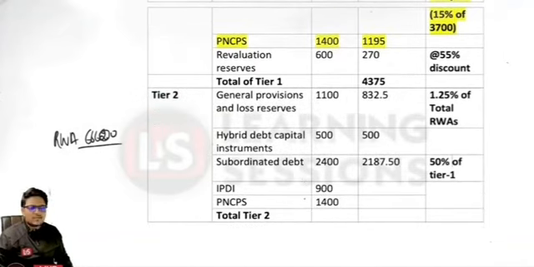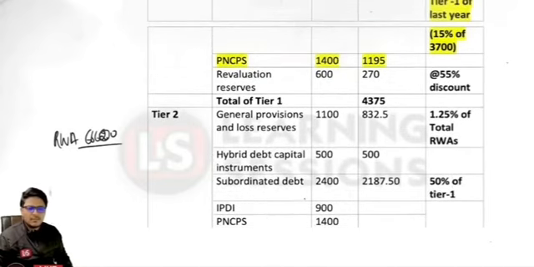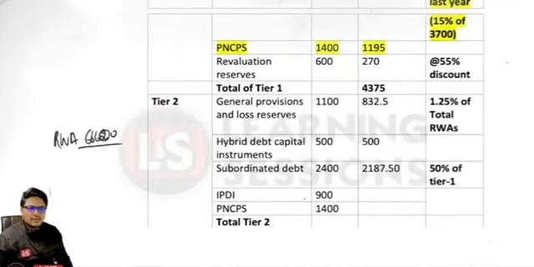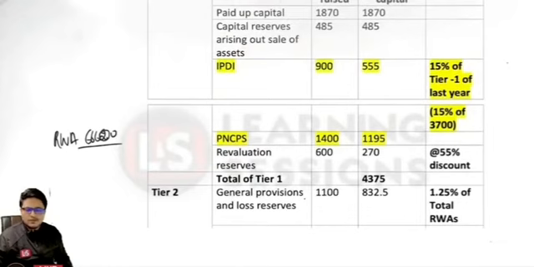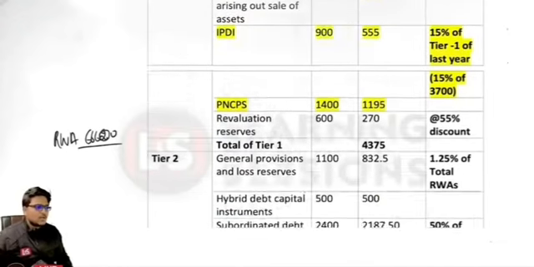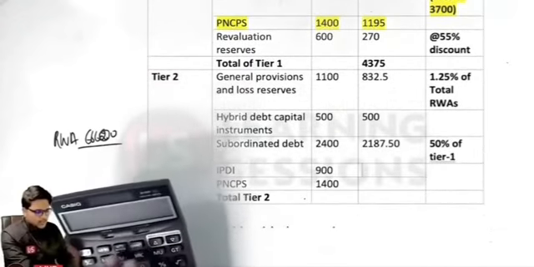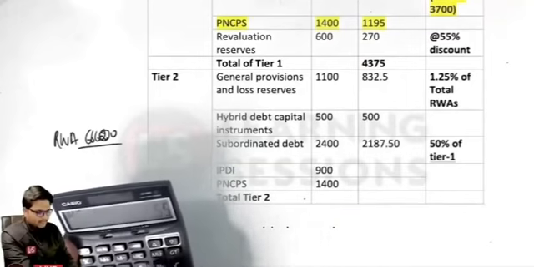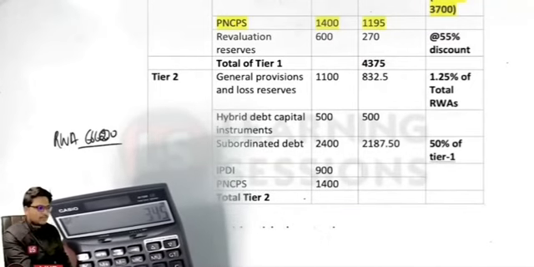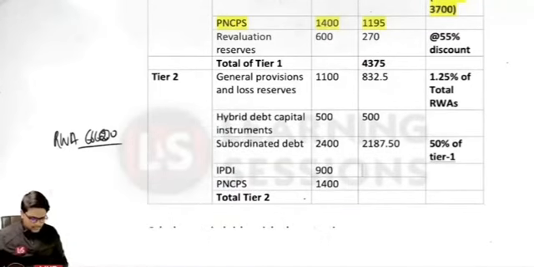And further, any of the surpluses from tier 1 related to IPDI and PNCPS will form part of the tier 2 capital. Here we have IPDI equal to what? The IPDI amount is basically 900 in this case. So 555 was utilized above. What amount can be utilized here in tier 2 capital? It is 900 minus 555, so it is 345, the balance amount from the tier 1 capital.